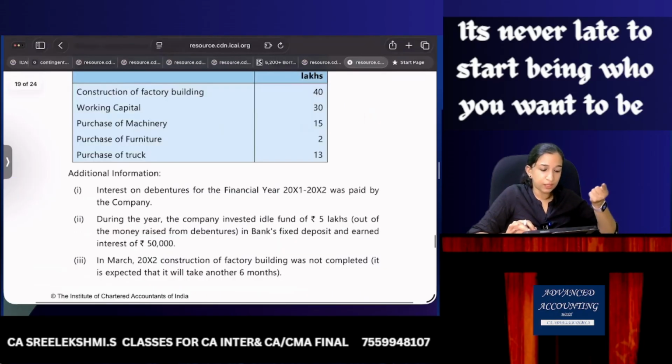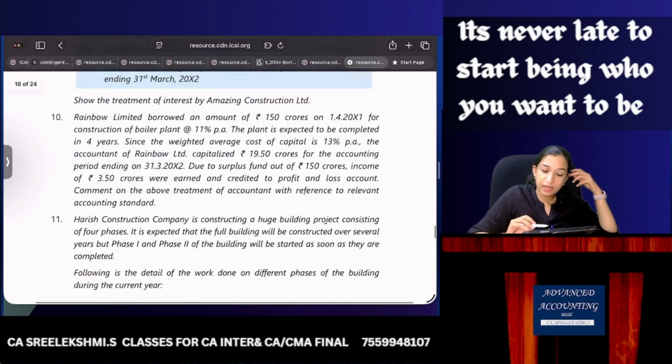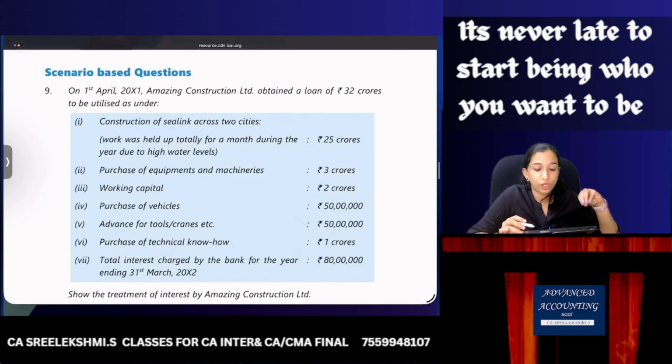On 1st April 2011, Amazing Construction Limited obtained a loan of 32 crores. We took a loan of 32 crores for construction of a sea link across 2 cities. Work was held up totally for a month due to high water levels. So work didn't happen for 1 month because of high water levels. So can you suspend capitalization? No, because it is unavoidable. Can you avoid this? This is nature, so you cannot avoid it.